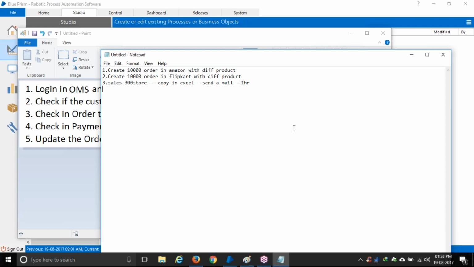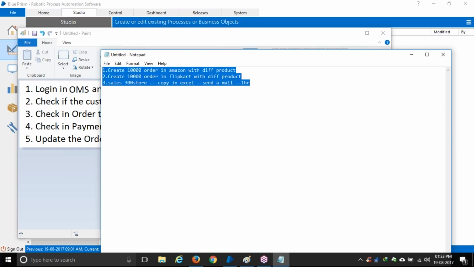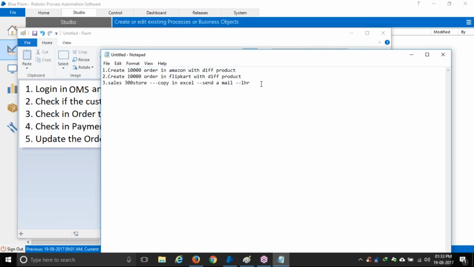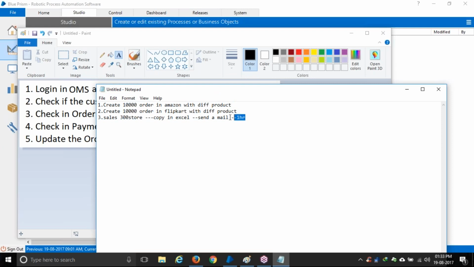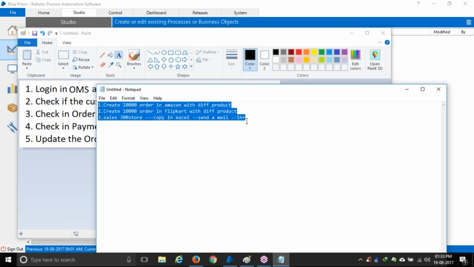All are similar, or the same thing? So are you saying that all 3 can use RPA? No, that's the difference. That's the reason I'm giving this example.